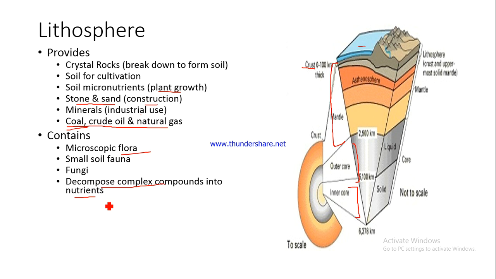So decomposing is basically breaking down of complex compounds which are present in food, which are present in leaves. They are broken down into simpler elements, and these elements then further provide nutrients to the soil. So the rotten vegetable that you have put in the garbage dump in your kitchen garden, what will happen? It would be broken down by these organisms into smaller, simpler elements.